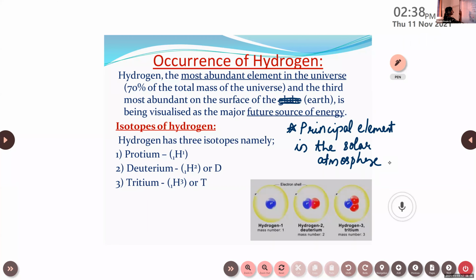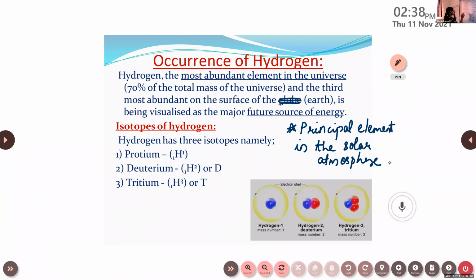Then the next one is about the three major isotopes of hydrogen. Hydrogen has three isotopes: protium, deuterium, and tritium. What is an isotope? That we have learned. Same atomic number, different mass number. Okay. Same atomic number with different mass number. These are known as isotopes.